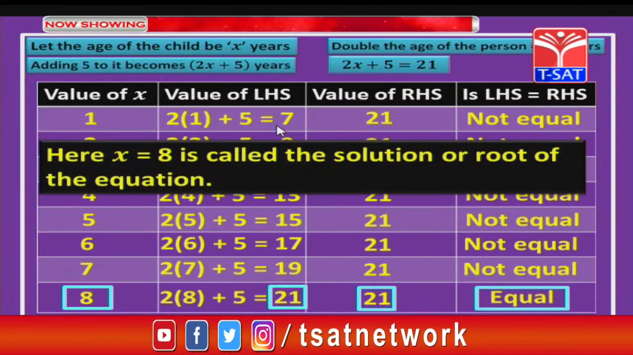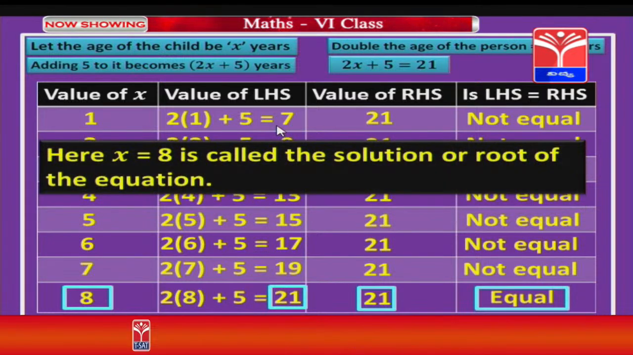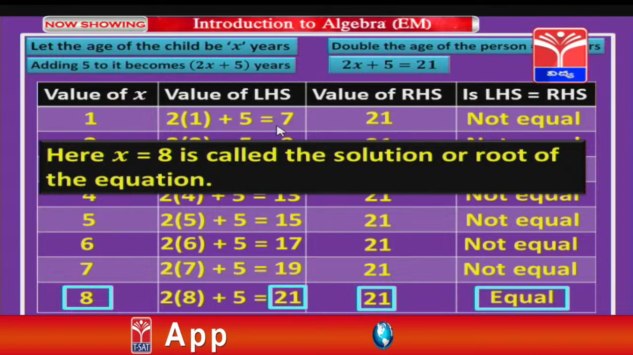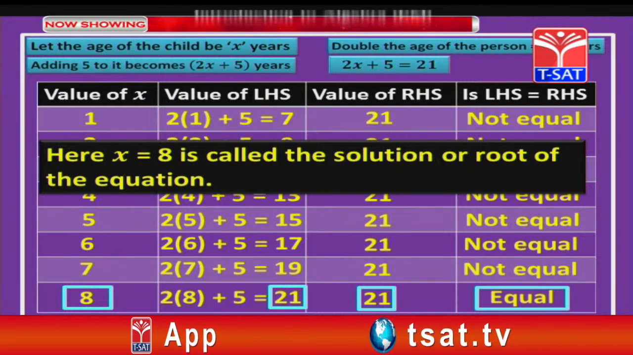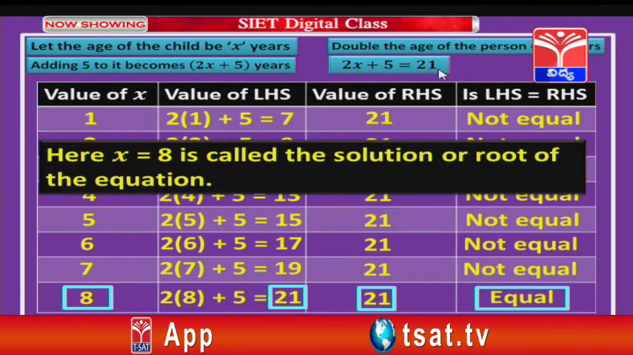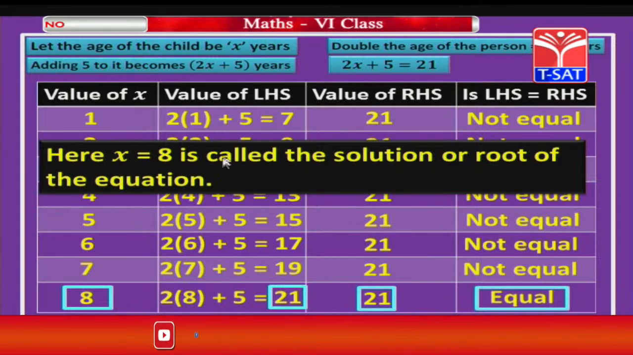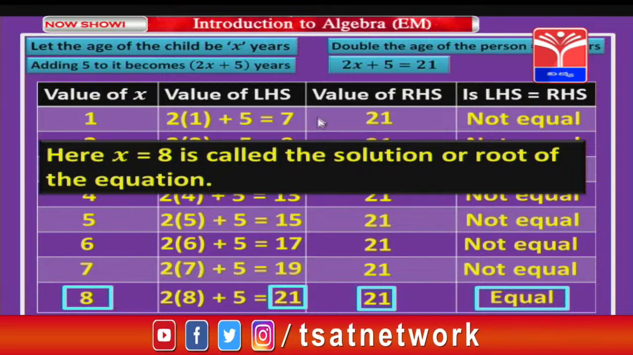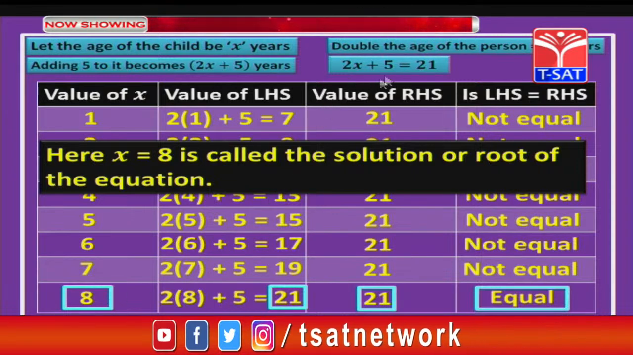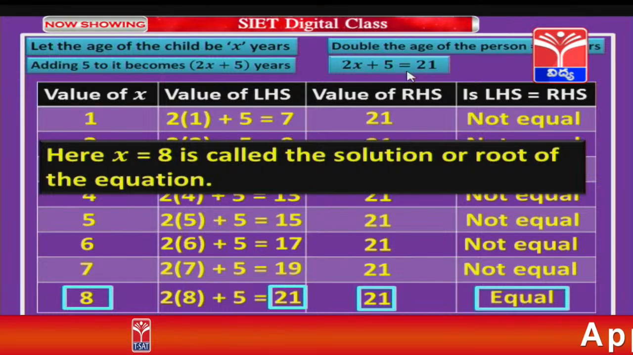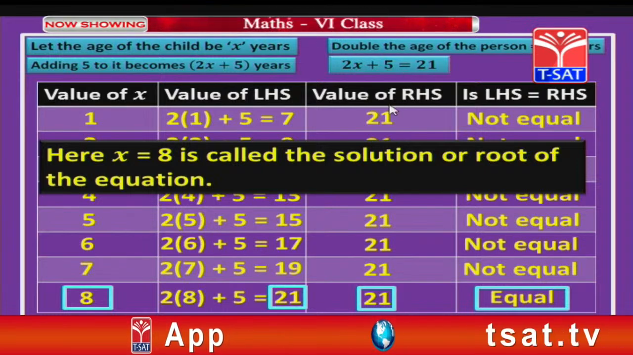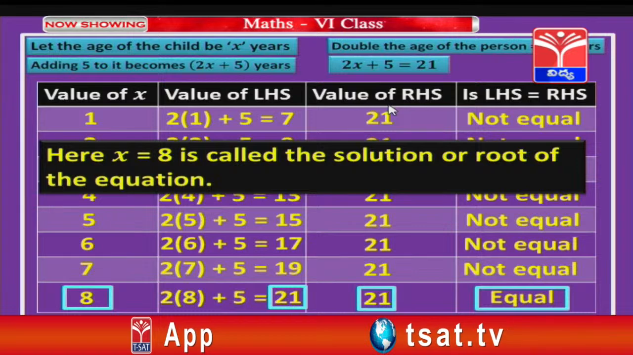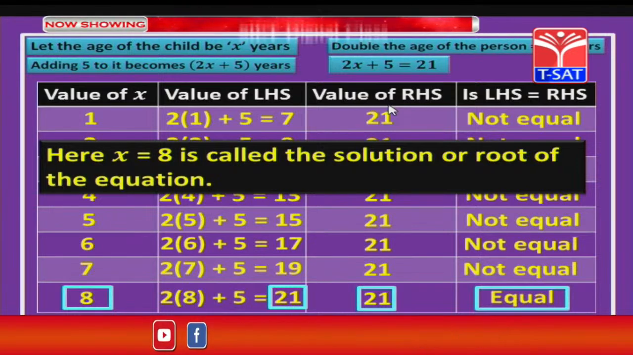Now, this x equal to 8 is called the solution or the root of the equation. So, which equation, children, here? Yes, 2x plus 5 equal to 21. Now, x equal to 8 is the solution. What do you mean by that? If we substitute the value of x as 8, children, we get the value of LHS and RHS as same, and if you substitute any other value other than 8, you will never get LHS equal to RHS. So, that is why x equal to 8 is called the solution or the root of the equation.